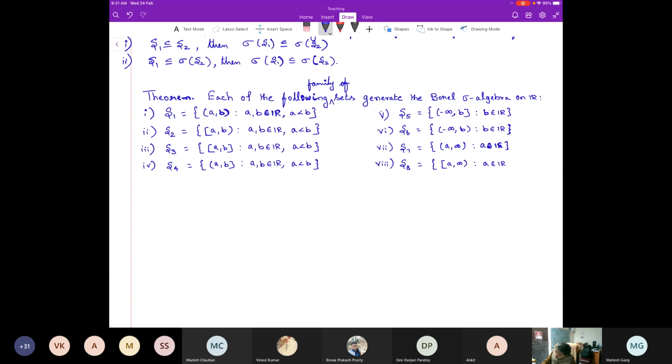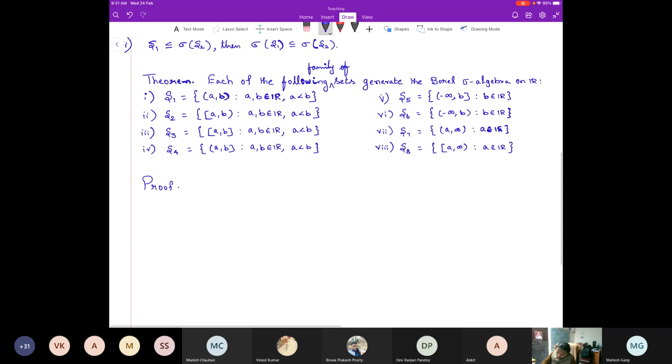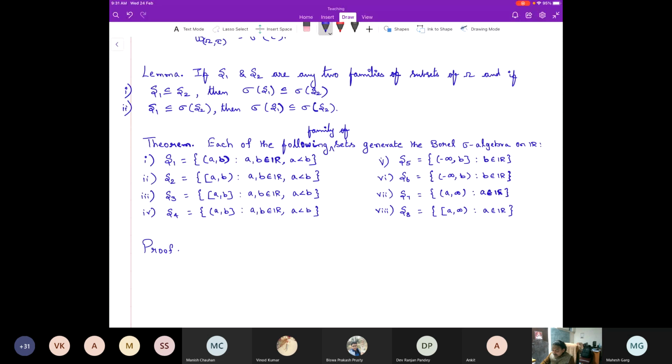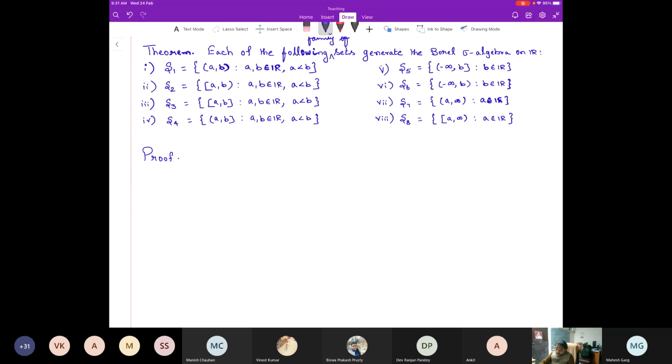So we are going to see that each of these collections generates the Borel sigma algebra. Proof. The idea is to make use of the previous lemma. So we are going to make use of this lemma to do things. Now let's proceed. What is B? That is the Borel sigma algebra.